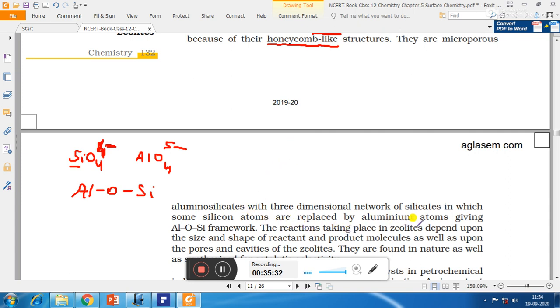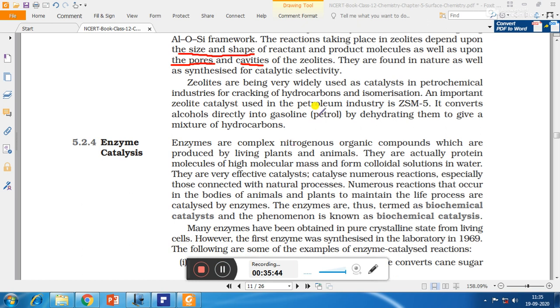The reactions taking place in zeolites depend upon the size and shape of reactant and product molecules, and also on the pore size and the cavities of zeolites. They are found in nature as well as synthesized artificially in the laboratory for catalytic selectivity. Zeolites are being widely used. These are the applications of zeolites. The first application is that they are widely used as a catalyst in petrochemical industries for cracking of hydrocarbons and isomerization.